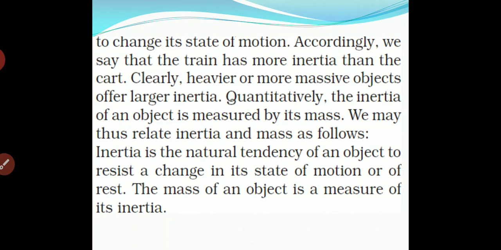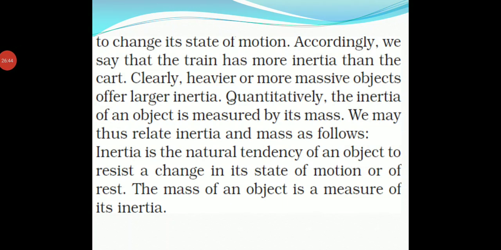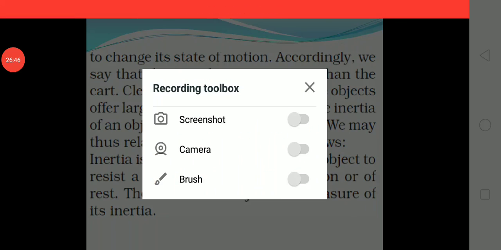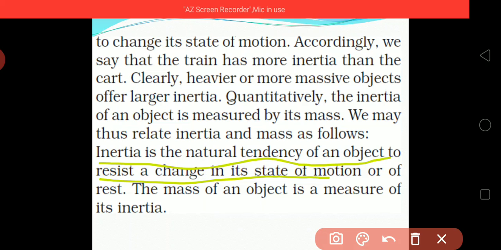This is the important statement. Inertia is the natural tendency of an object to resist a change in its state of motion or of rest. The mass of an object is the measure of its inertia, and thus mass is measured by its inertia.